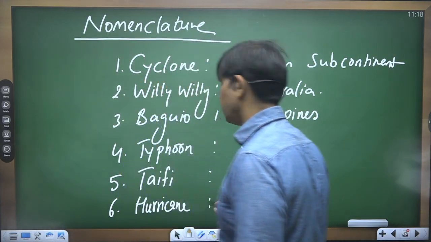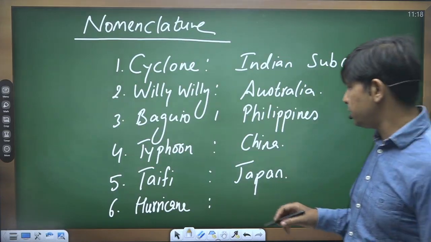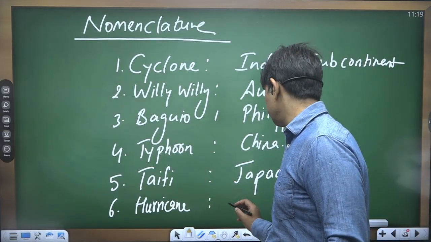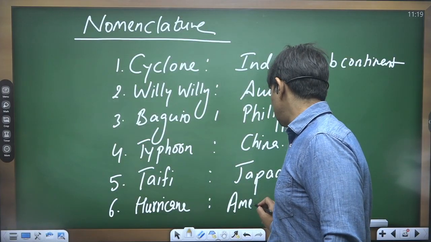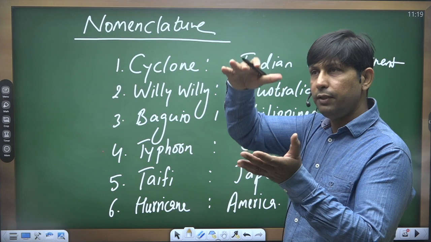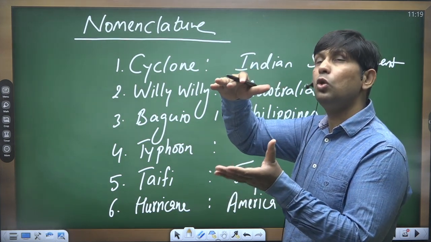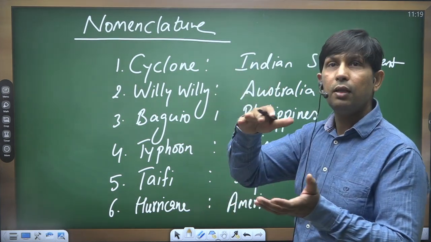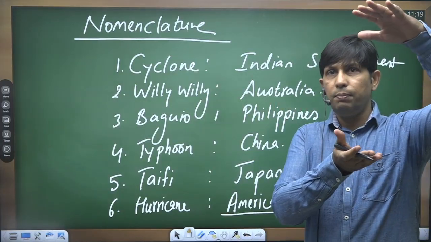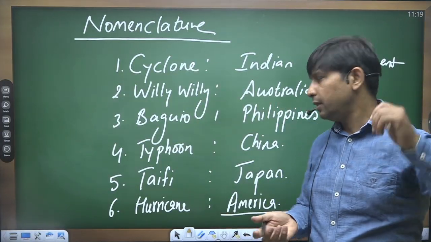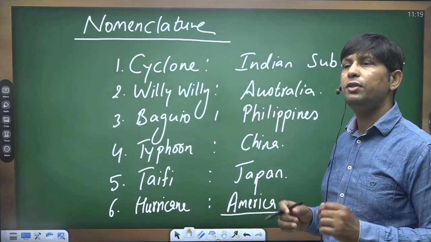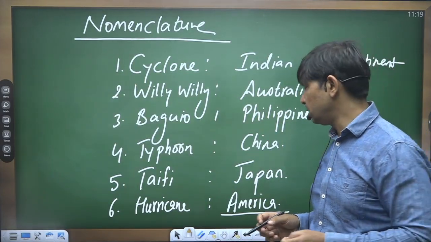hurricane. In both the Americas, South America and North America, it is known by the name hurricane. Between these two we have a region called the Gulf of Mexico. In the northern part we have North America, in the southern part South America, and between them is an enclosed region.